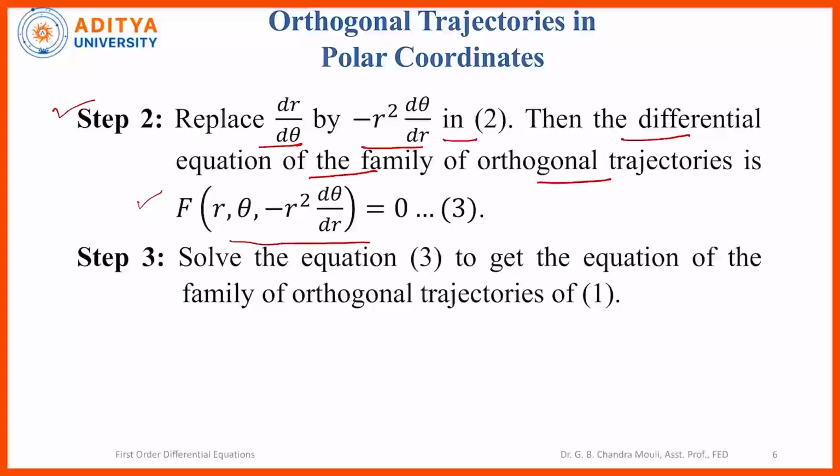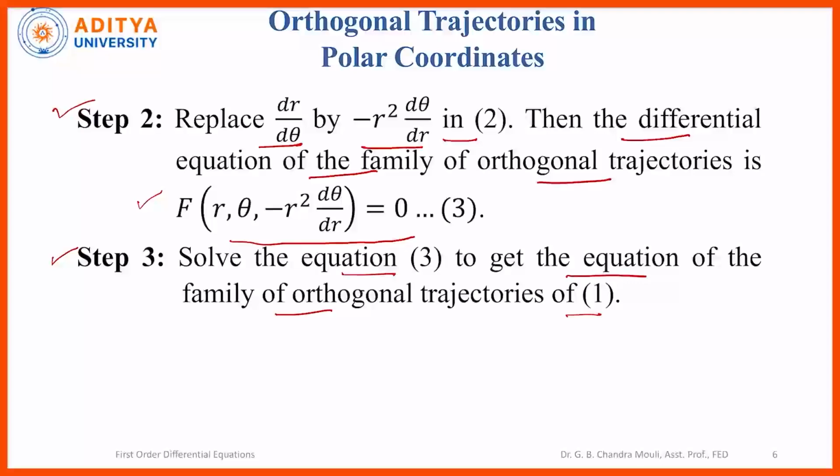So equation 3 represents the differential equation of the orthogonal trajectories. In step 3, we have to solve equation 3, and the solution will give the family of orthogonal trajectories of 1. To solve equation 3 we can use methods like linear equations, exact differential equations, or equations reducible to exact differential equations.